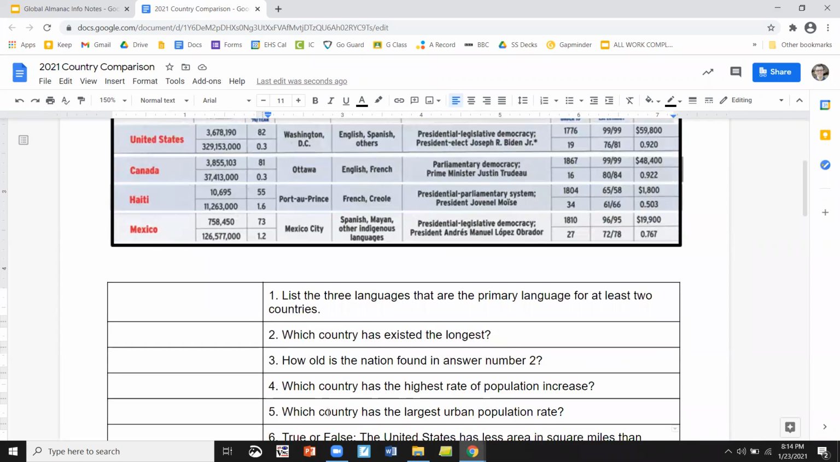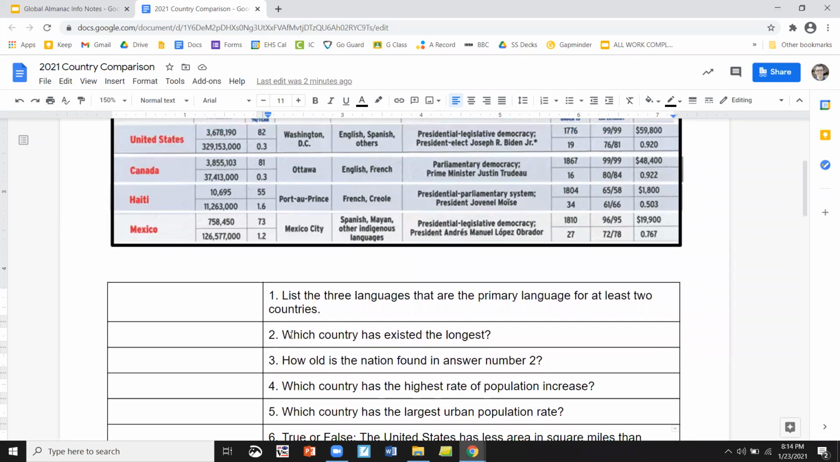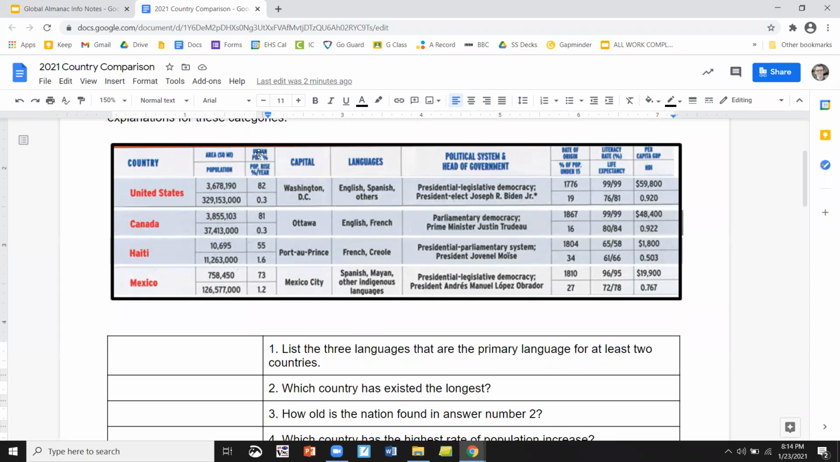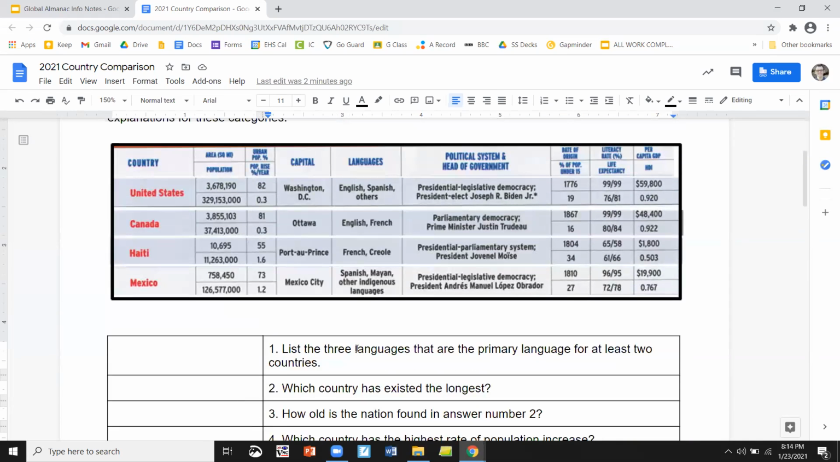Number 4, which country has the highest rate of population increase? So you're going to look at population rise per year, which are these second numbers in these columns, and see which one's the biggest. Number 5, which country has the largest urban population rate? So look at your urban population, which is the top number for each here. Number 6, true or false? The United States has less area in square miles than Canada. However, it has a higher population. So you're going to look at Canada, United States, and compare your numbers for area and population.